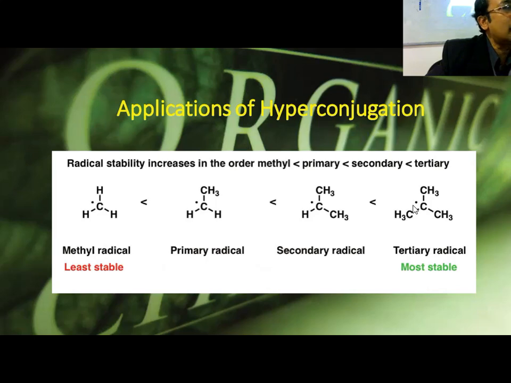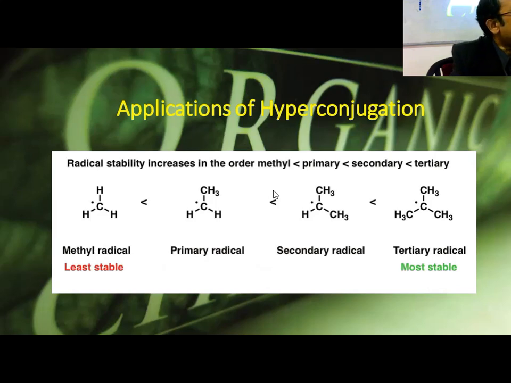So apart from the inductive effect, hyperconjugation also has importance, because the radical cannot be stabilized by the inductive effect, so it can be stabilized by hyperconjugation. Sir, how is the radical formed? There are 2 types of mechanism. You have seen the Markovnikov addition reaction, which is an ionic mechanism, and in the anti-Markovnikov addition reaction, it happens by a radical mechanism.